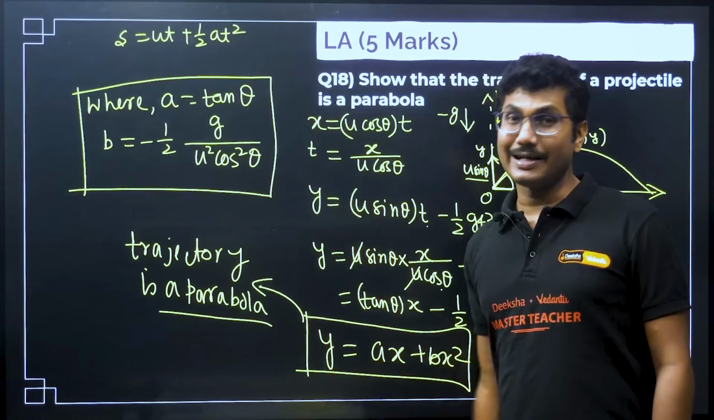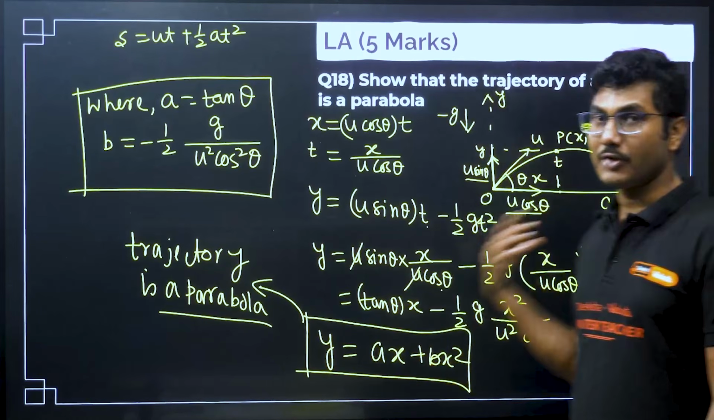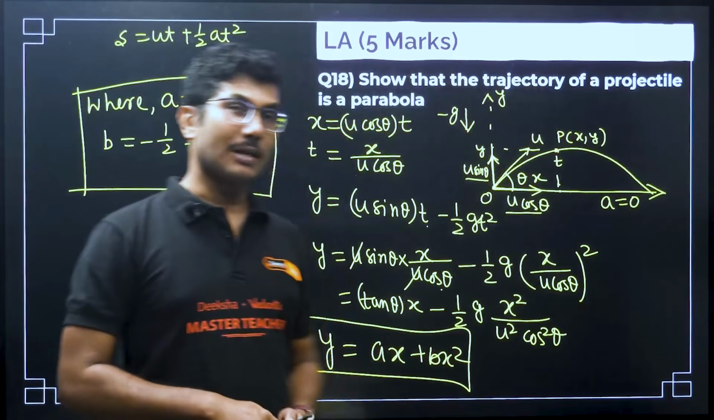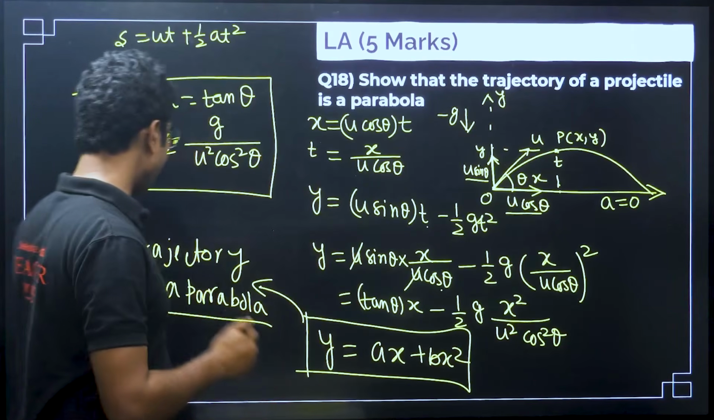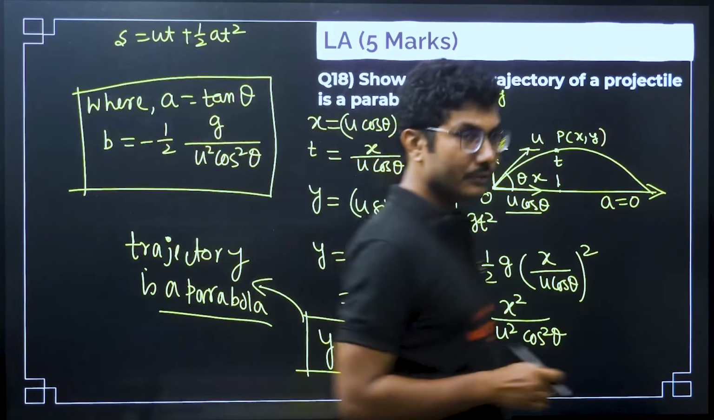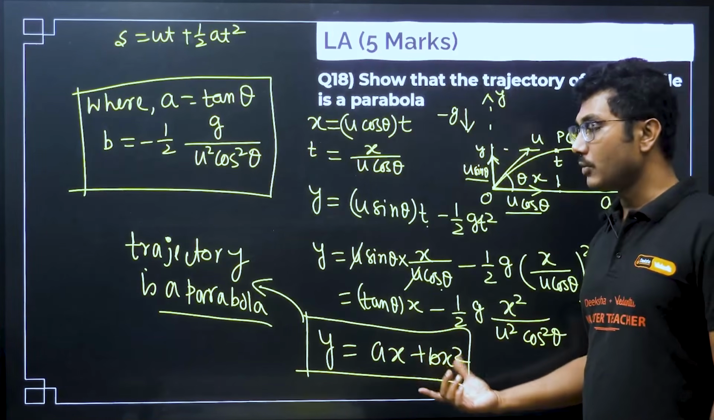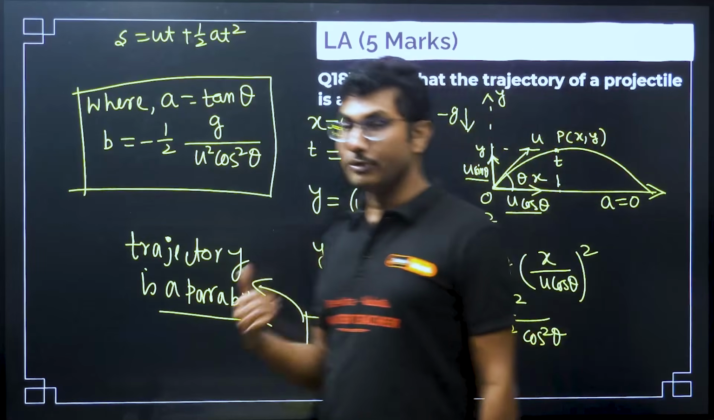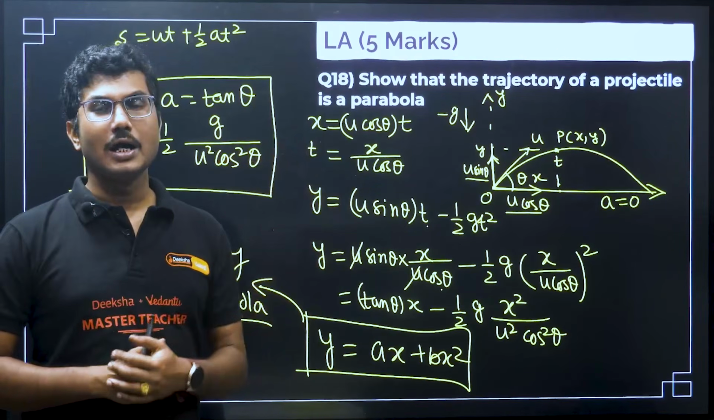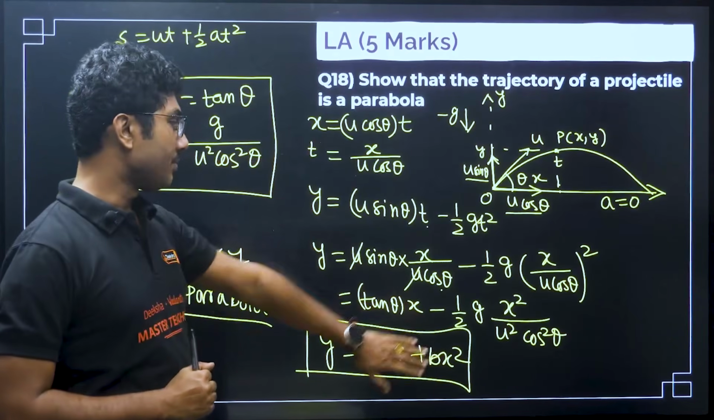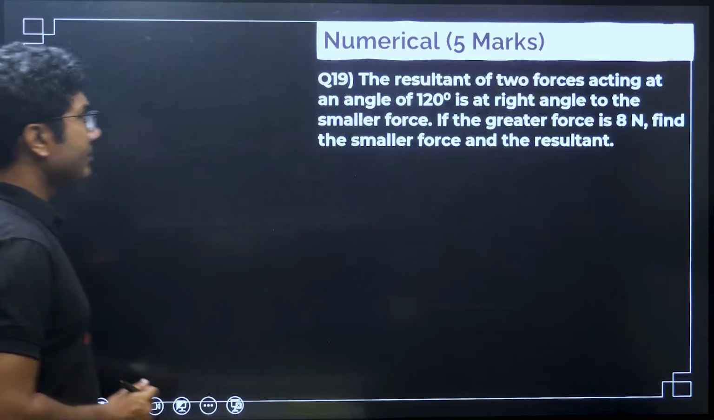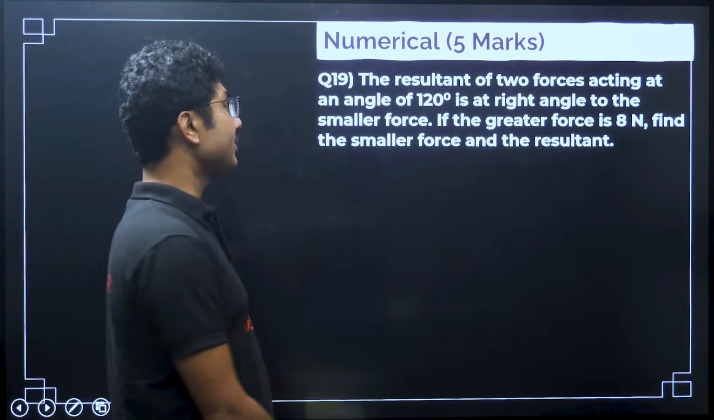If there is air resistance, then this is not a perfect parabola. It will deviate from the perfect parabola path, but here we have not considered any air resistance or other resistive forces. That is why you are getting a perfect parabola equation. So, this is valid only if you ignore air resistance. As soon as you add air resistance, it will no longer be a perfect parabola. Now, next question, this is a 5-mark numerical question from this chapter.